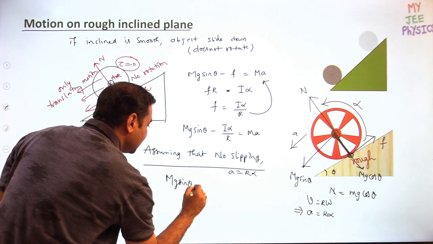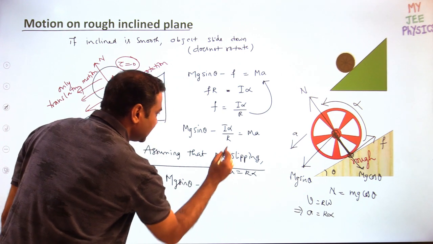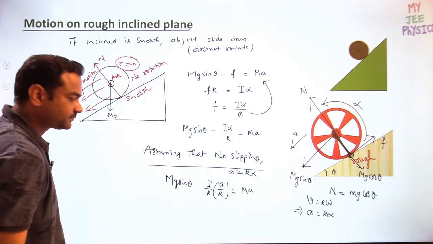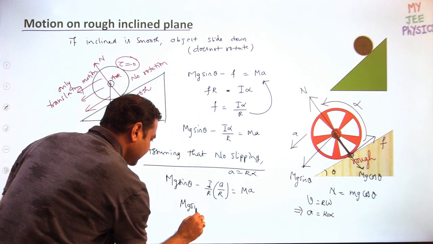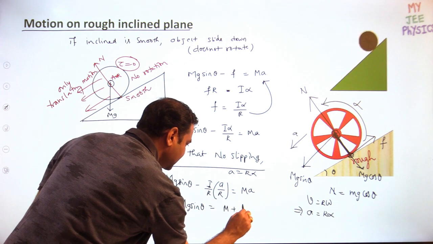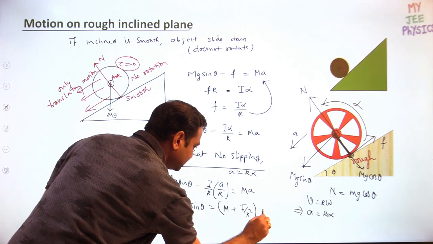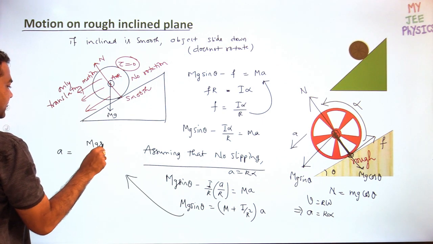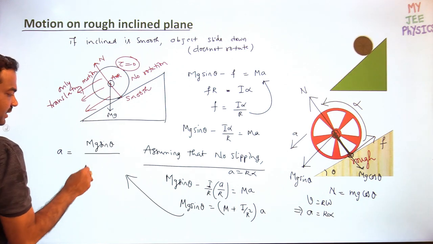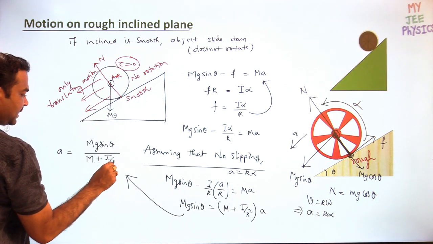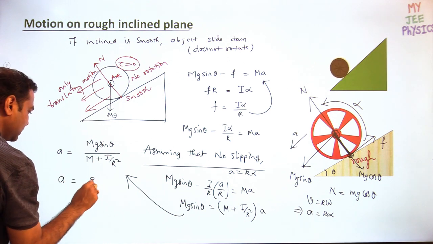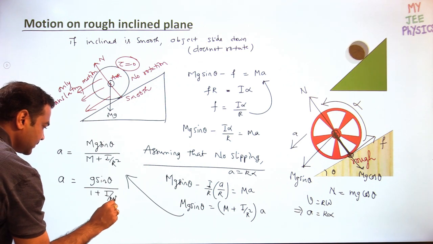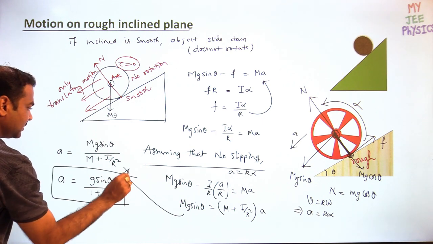Then mg sin theta minus I by R, in the place of alpha I can write A by R because I want to identify the A value, is equal to MA. Then mg sin theta is equal to m plus I by R square into A. So the A value is equal to mg sin theta by m plus I by R square. Furthermore, I can write g sin theta by 1 plus I by mR square. This is the acceleration of the body.